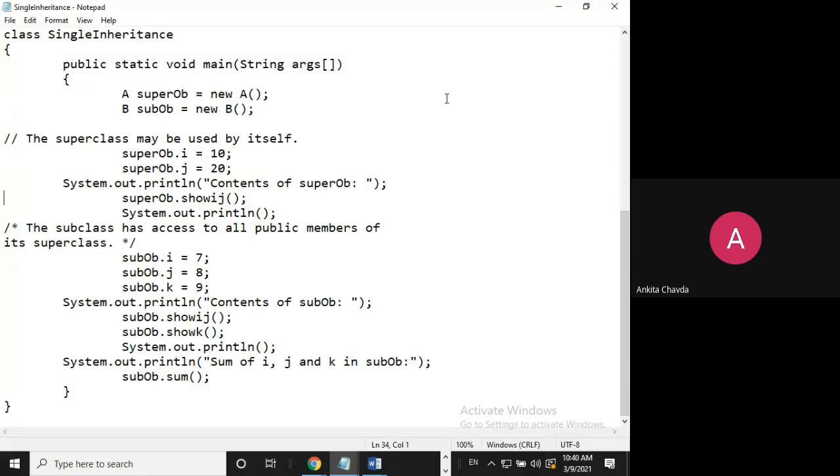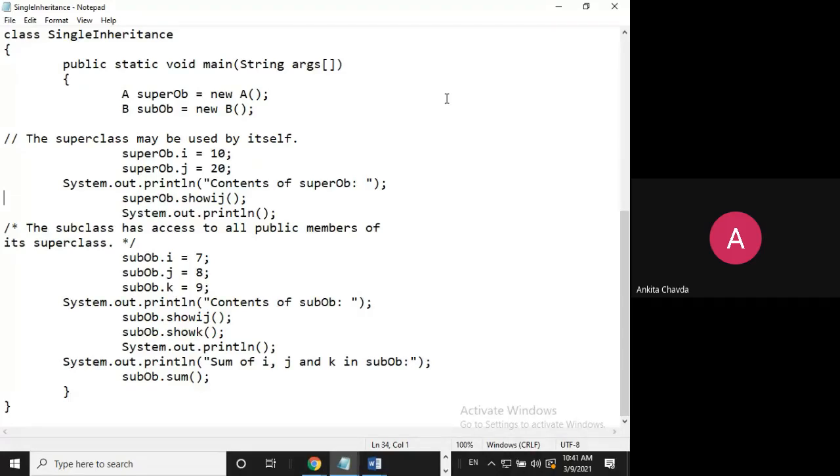The work is over. Now B will come into the picture. Now I'm having subobject dot i, j and k, because class B also has three variables i, j and k. So for i, j and k, I'll set the values. Now I'll call the method for printing i and j, that is showij. Now I need to print the variable k, so I'll call that method showk. And now I'm having another method which will do the summation, so I'll call it and it will be printed.